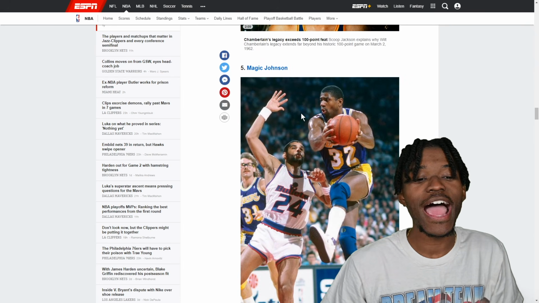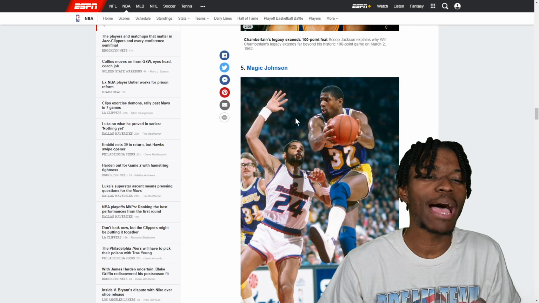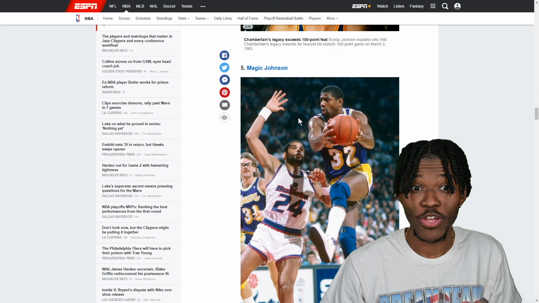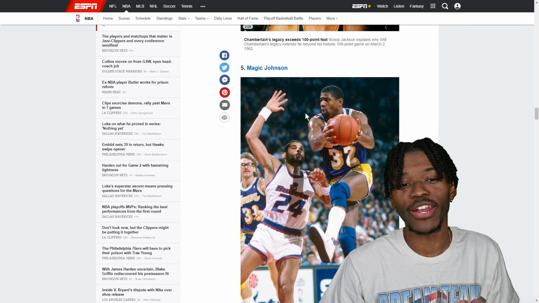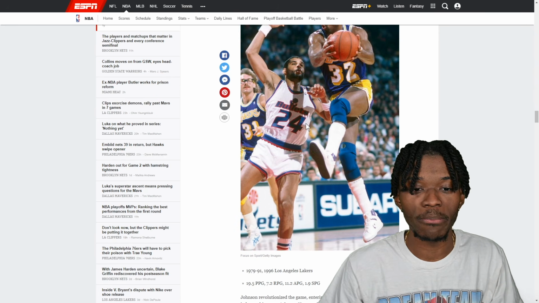At number 5, we have Magic Johnson. Came into the league and immediately was dominating one of the greatest finals runs of all time, and he was a rookie. So he redoes his career, and hopefully we get a full length of his career instead of his career getting cut short because of illness.